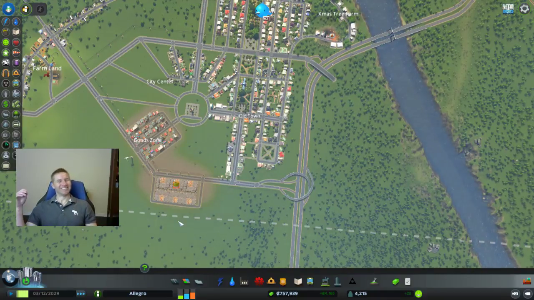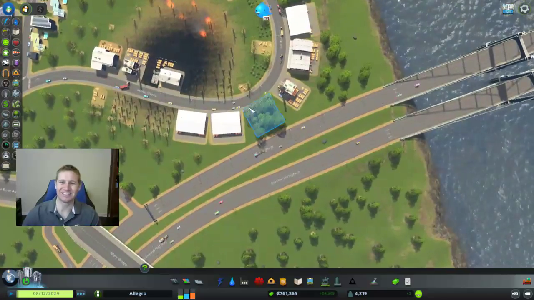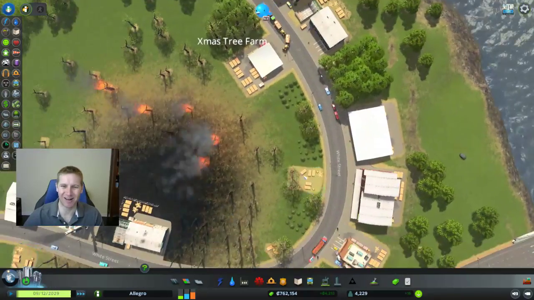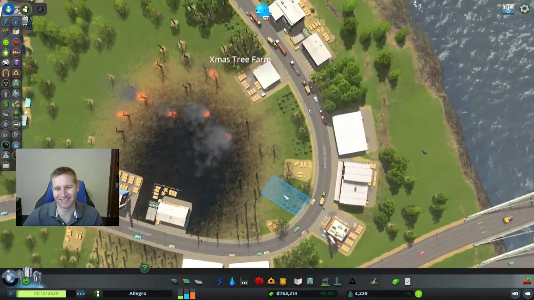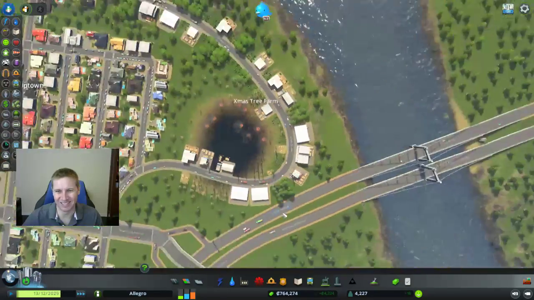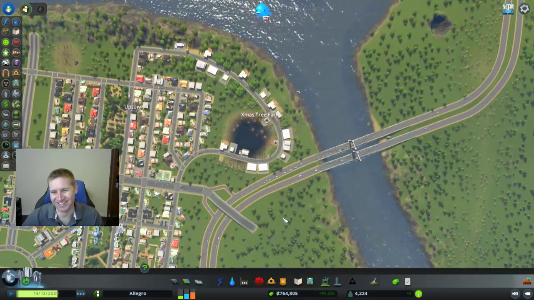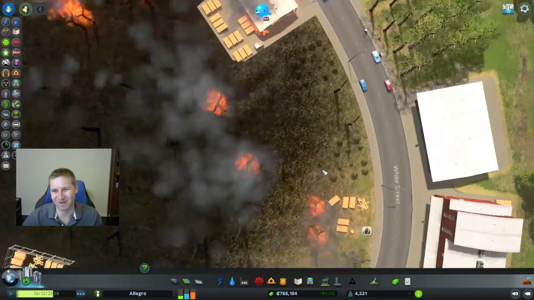Oh my gosh. Wow, these disasters are a little bit intense, I'm not gonna lie. Oh my gosh, my Christmas tree farm is on fire again. This silly Christmas tree farm is constantly burning down, all the time. Oh, this has become a really intense stream. Everything is burning down.